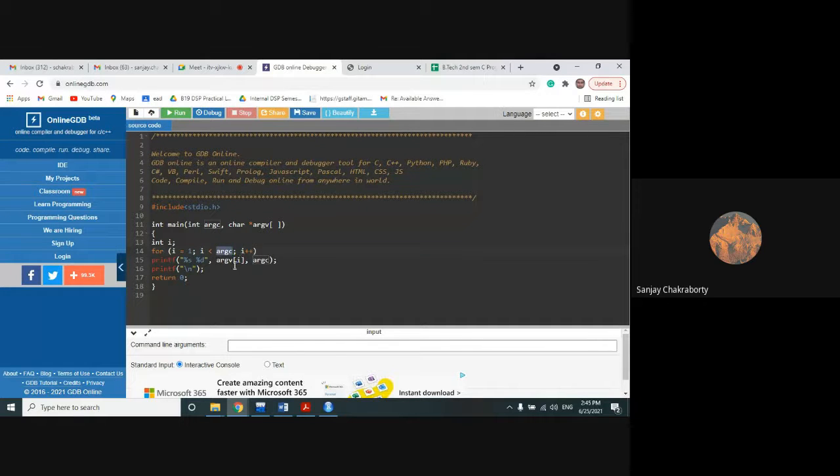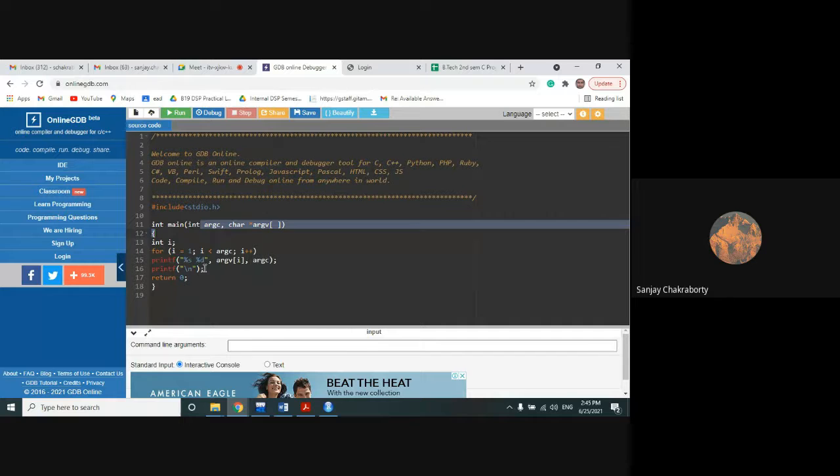That is the for loop logic. And argv will return which kind of data type? Character or string. So that's why I'm using %s for argv of i. And argc will return which kind of type? Integer. So that's why I'm using %d. I think it is clear to everyone right now.